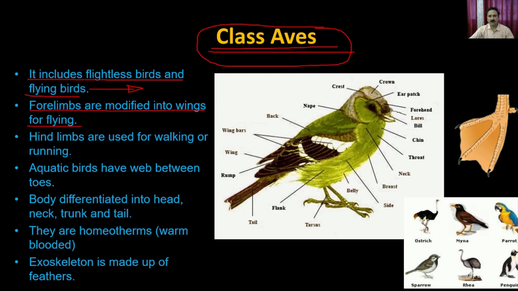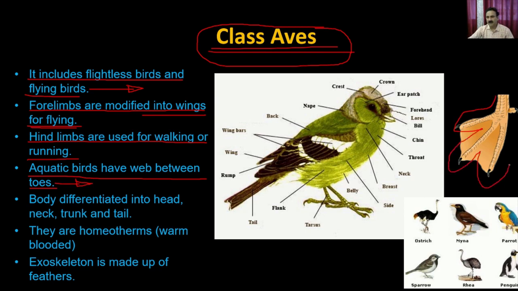So they have only two limbs, the hind limbs, and the forelimbs are converted into feathered wings, and that's how they are used for flying. The hind limbs are used for walking or running. The aquatic birds have a web between the toes, for example the duck. You can see this is the foot of a duck, and it has a membrane-like condition. This is exactly the same as was present in amphibians, and that allows these birds to swim in the water.